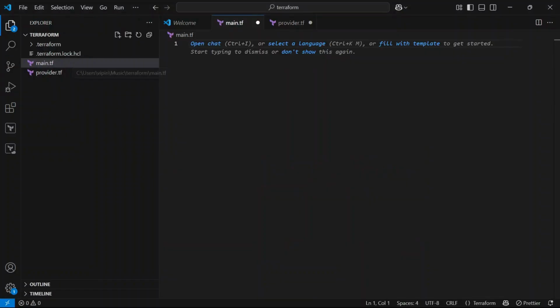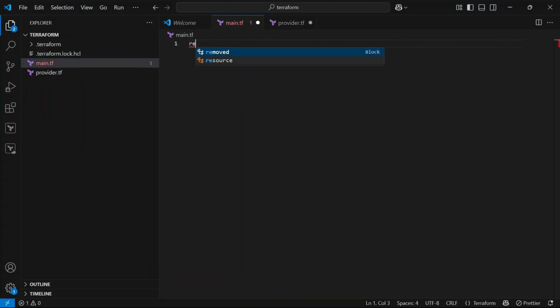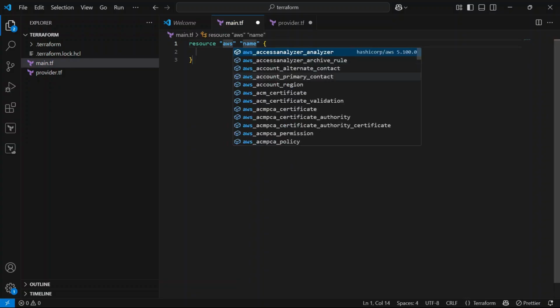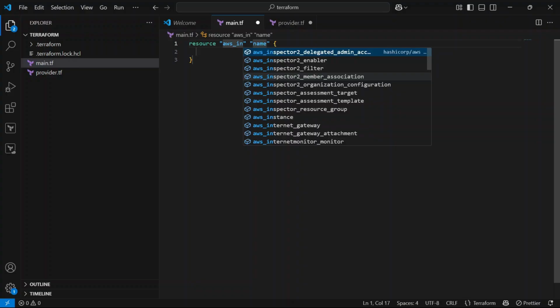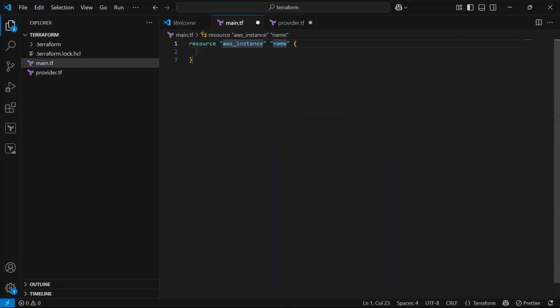Here we have the main.tf and I have created another file, provider.tf. In the main.tf I am going to create resources, first the EC2 instance, aws_instance, and I am going to give the name dev.